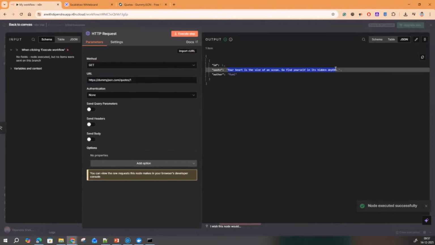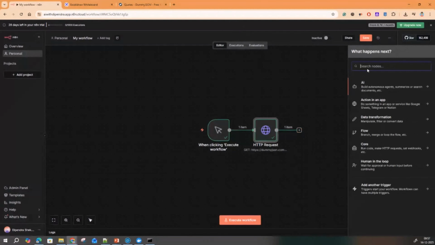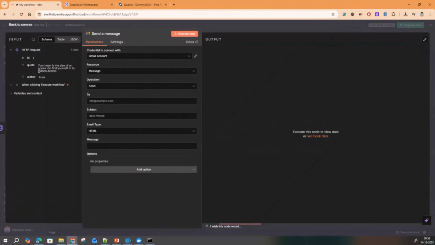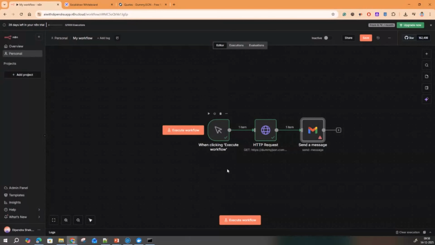And now let's say you want to have this data in some other node. So what you will have to do is fetch that information, maybe in a send email node or something, a message. Here you can just send that code in the form of a message. You can just drag and drop and it creates that variable expression for you and you're done. So on a click of execute workflow, it will go and fetch that code and then send that code in the form of a message.